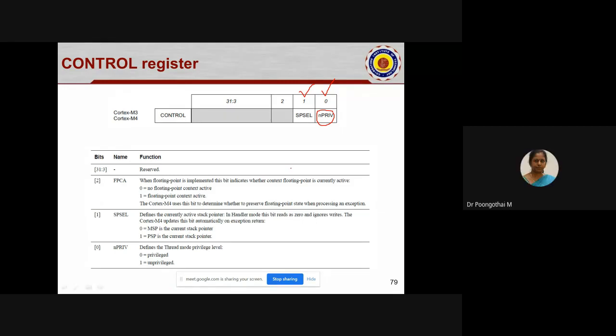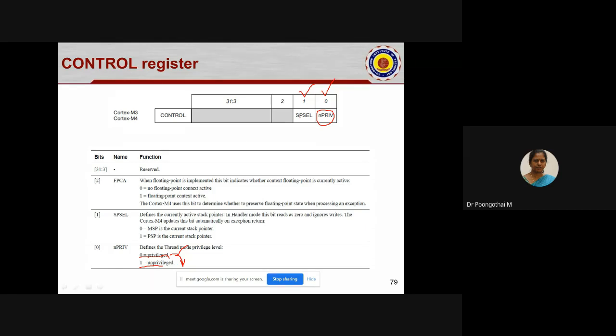Suppose the bit is 0, it is in privileged mode. So this is the default level. If it is 1, the processor is moved from privileged to unprivileged. So using this control register, we can move the processor from privileged mode to unprivileged mode. And this bit is for your stack selection.